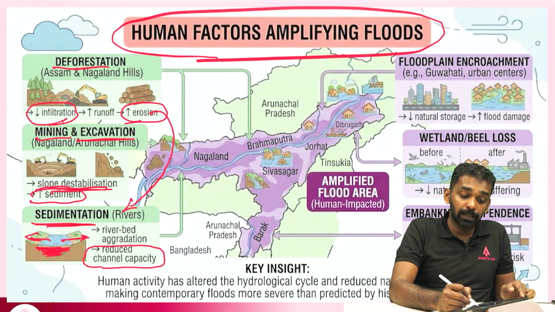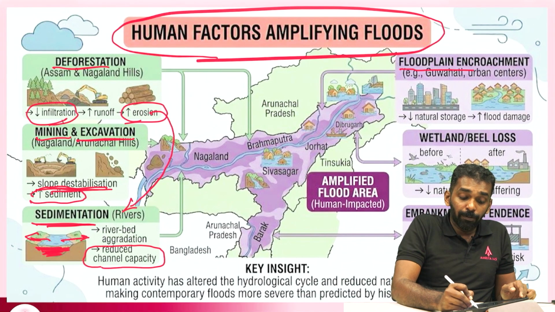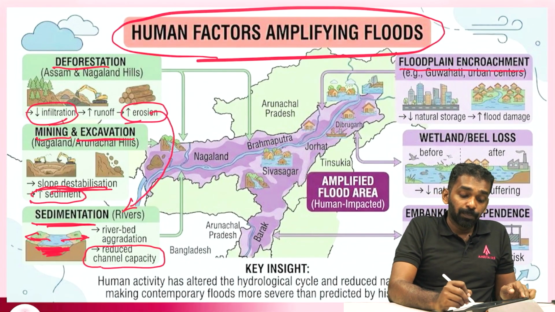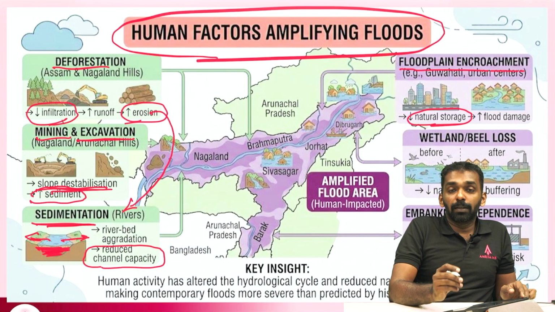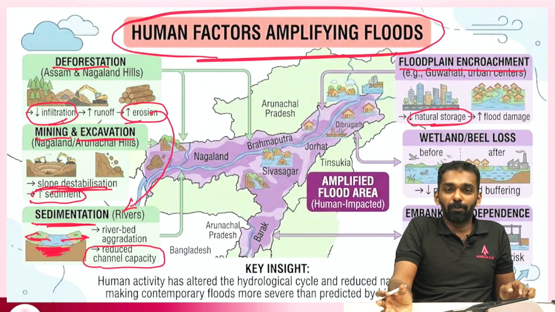The next important reason which amplifies the problem is floodplain encroachment. People are setting up infrastructure in the floodplain regions, which were the natural storage of water.